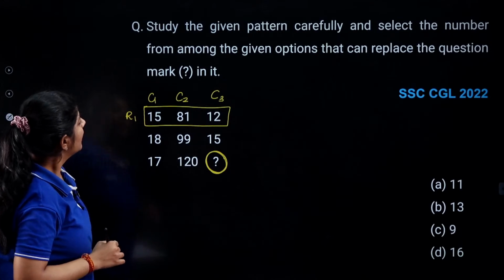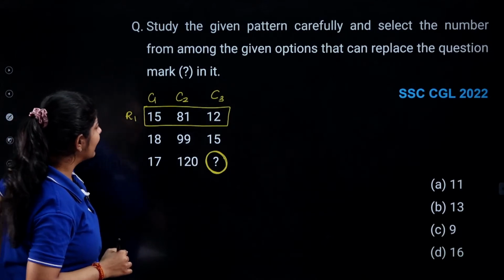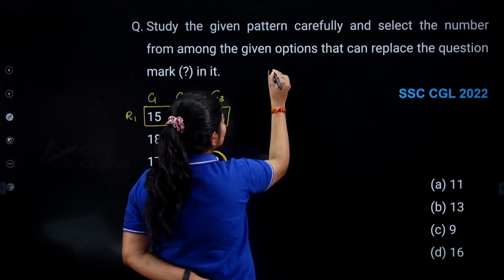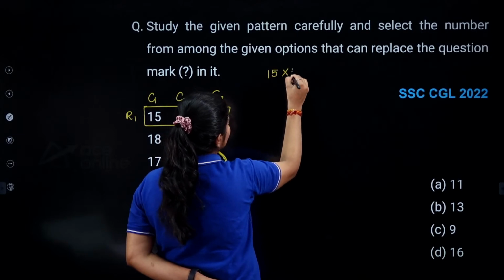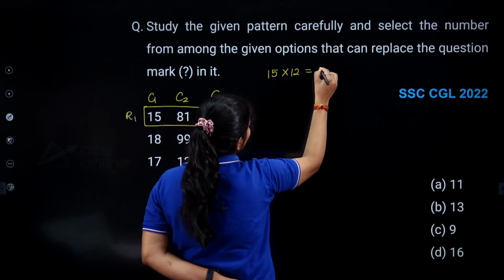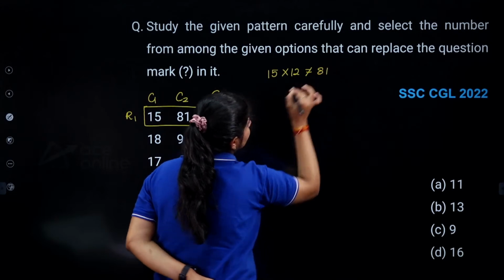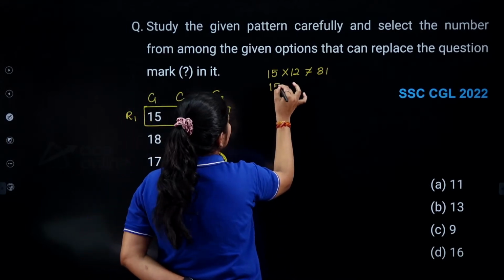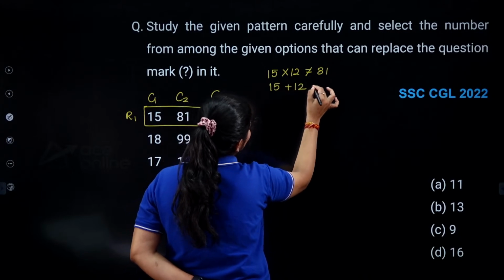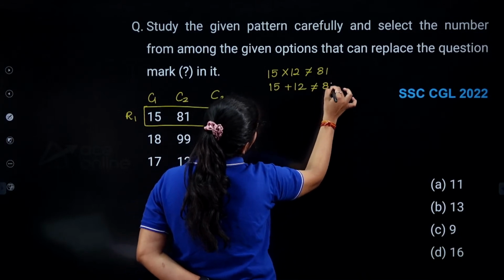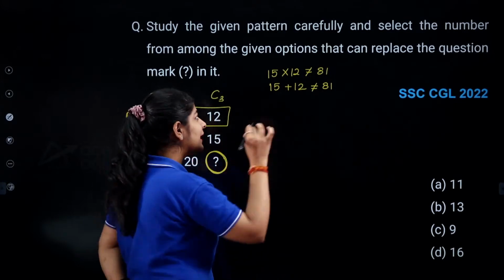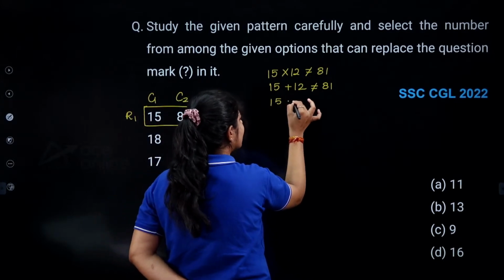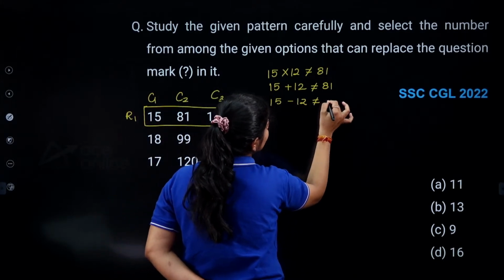I can see that if I multiply 15 into 12, I am not getting my answer which is equal to 81. If I add these numbers, at that time also I am not getting 81. If I subtract these numbers, again I am not getting my answer equal to 81.